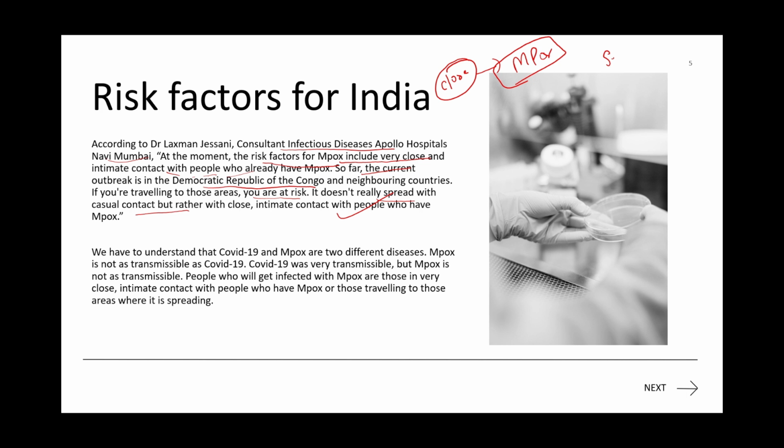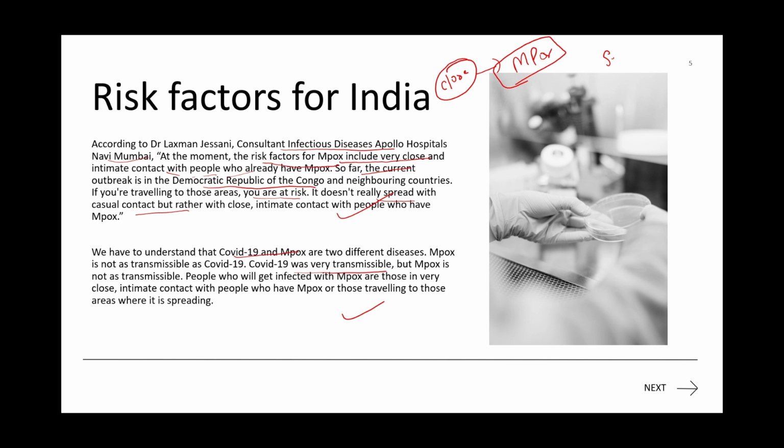And now we have to understand that COVID-19 and mpox are two different diseases. That's what I have already compared. I have mentioned in this sheet, let's try to understand. Don't compare COVID-19 and mpox. They are completely two different things. Mpox is not as transmissible as COVID-19. COVID-19 was very transmissible. It was spreading very fast.